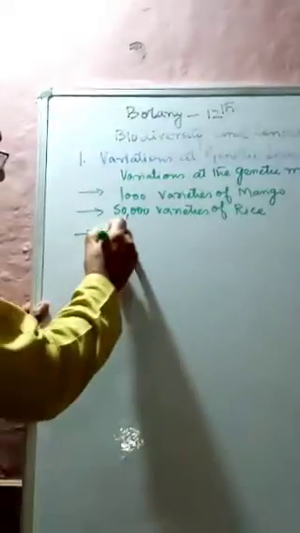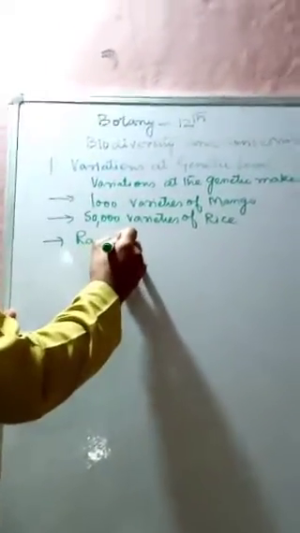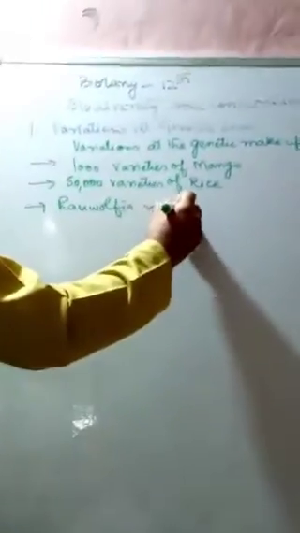In the Indian Himalayas, we have a medicinal plant called Rauwolfia vomitoria. It is mainly found in the Himalayan region of India.